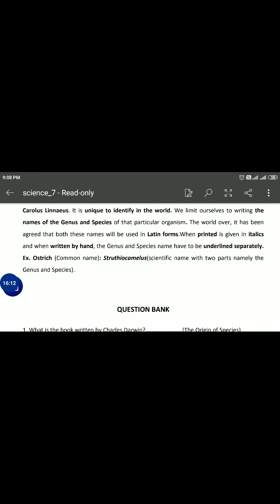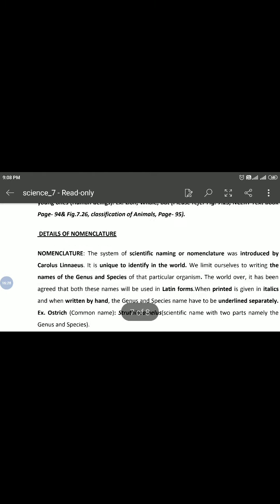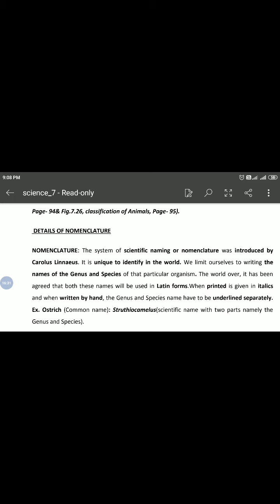Ostrich, okay, it is the common name. And Struthio camelus, it is the scientific name with two parts, namely the genus and the species. Means such type of names are what we are writing here. The ostrich is the common name. Struthio is the genus name, and camelus is the species name.